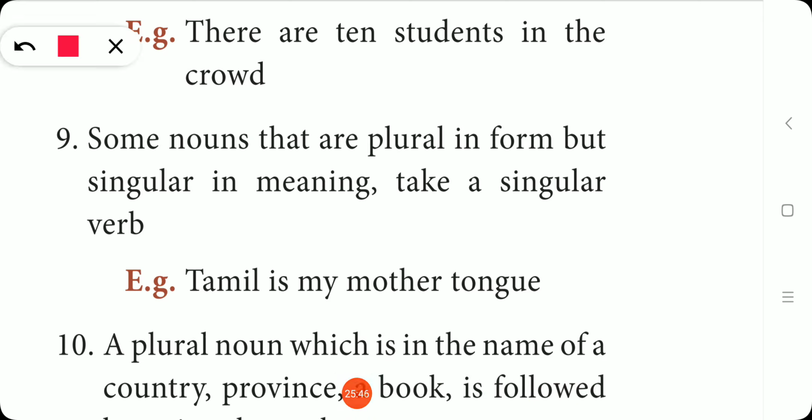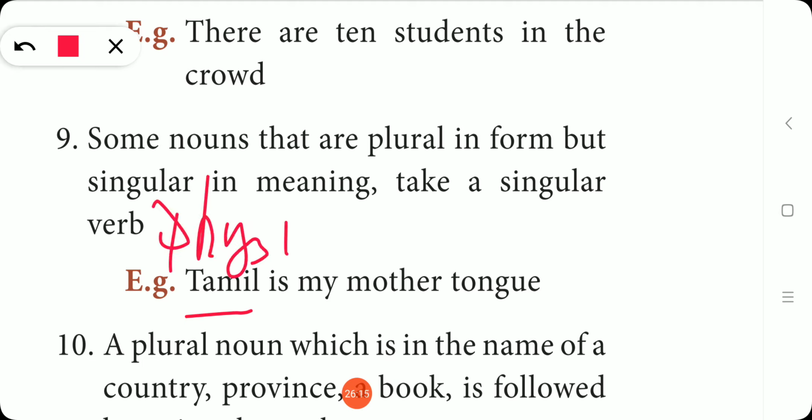Okay, what is the 9th rule? Some nouns that are plural in form but singular in meaning. Okay, so some nouns that are plural in form but singular in the meaning. For example, Tamil is my mother tongue. Okay, so Tamil அப்படிங்கிறது it is a combination of all Tamil, and that is language, text, letters, everything. So one more better example, physics.